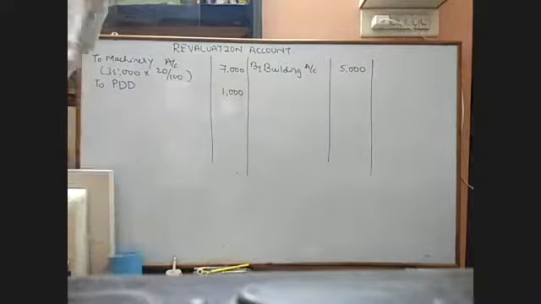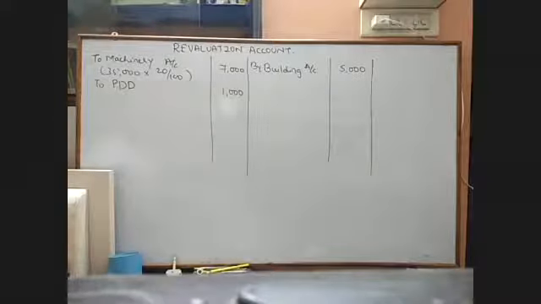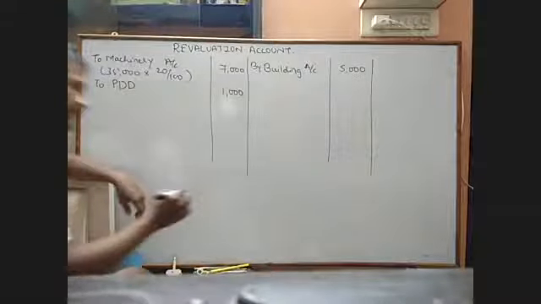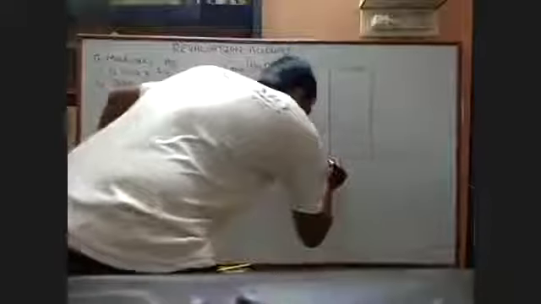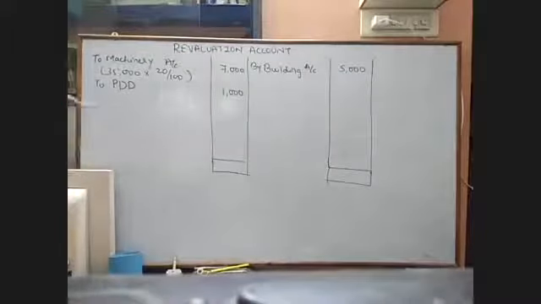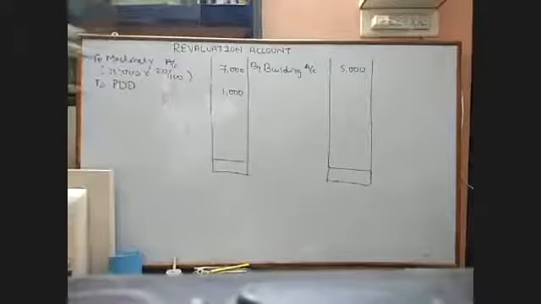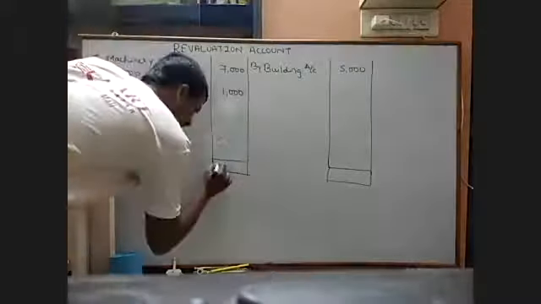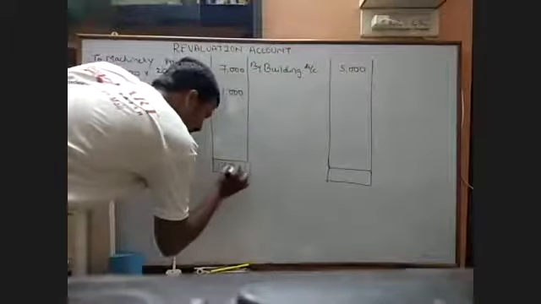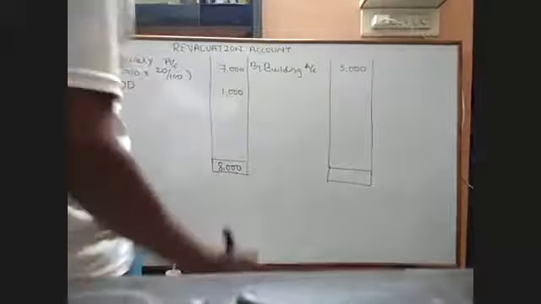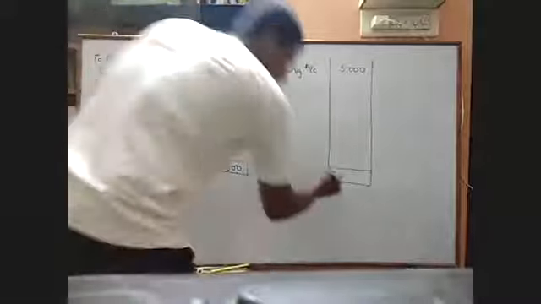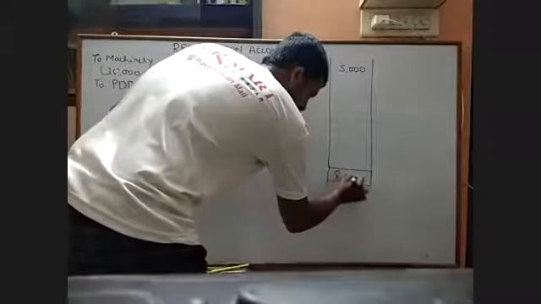If we close, tell me which side is the highest. On which side is the amount more? Credit side? Debit side, change your spectacles. 8,000. Then tell me whether it is profit or loss.